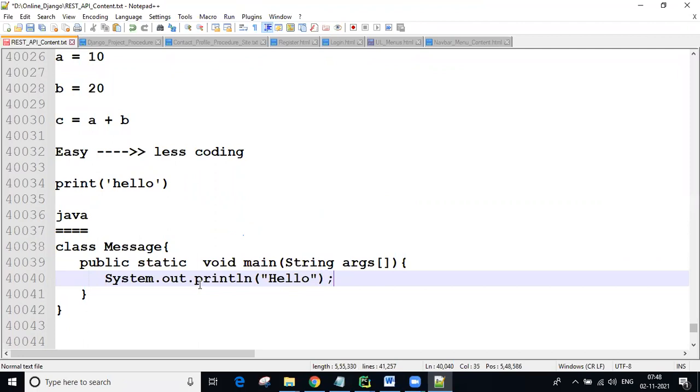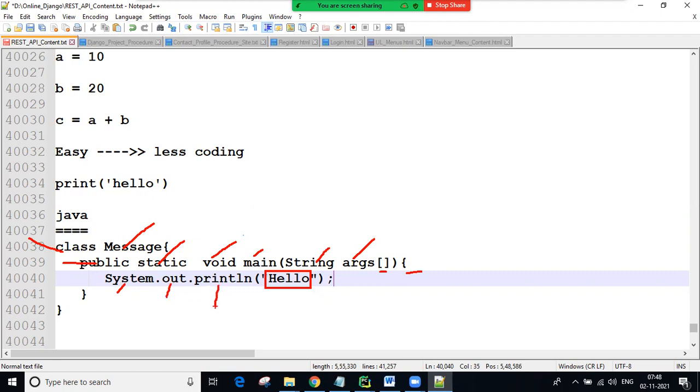So if you want to print this hello message in Java, you need to learn what is the use of the class keyword, what is the use of the message name, what is public, what is static, what is main, what is void, String, args, this list. The curly braces also have meaning, System, out, println, semicolon, all things must have meaning, guys.